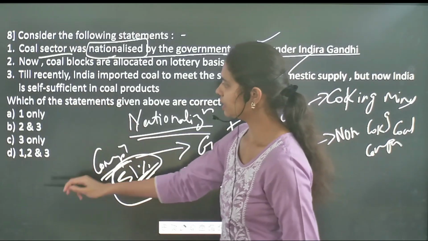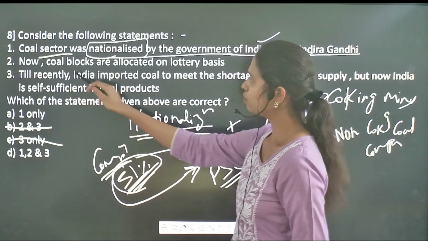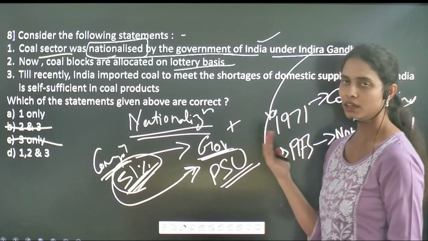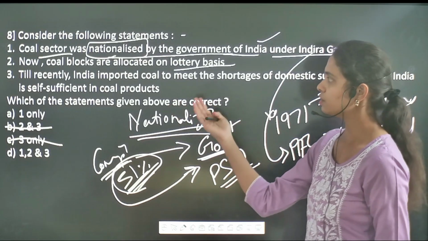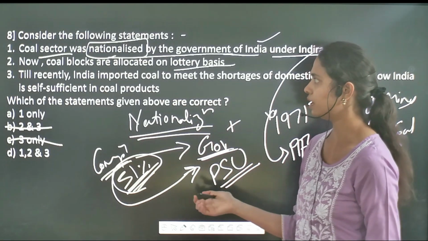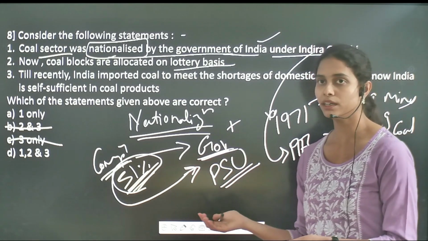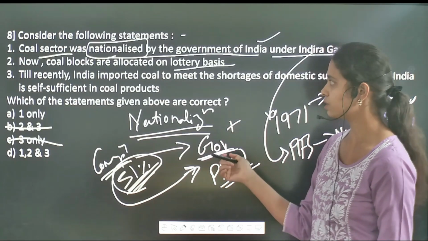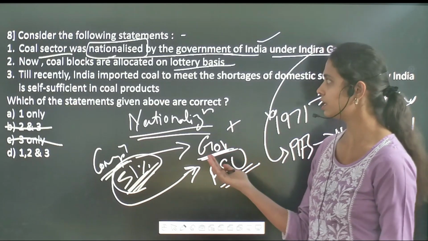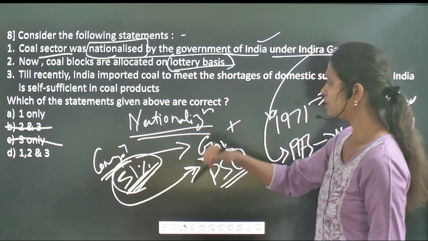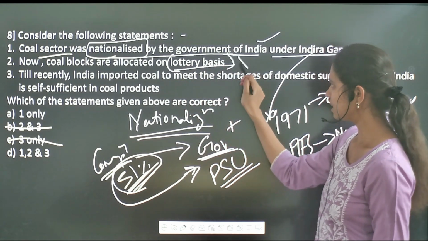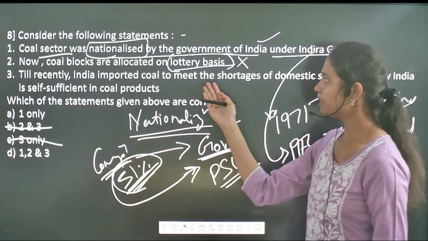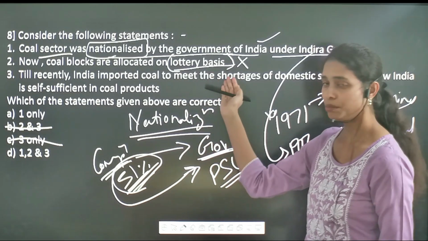If you see the second statement: coal blocks are allocated on a lottery basis. How can you even imagine that such an important core sector of India can be allocated to different miners on a lottery basis, even if you do not know whether it is correct or incorrect? Using just logical imagination, you can understand that it is incorrect, because such an important core sector of India cannot be given to someone for exploration on a lottery basis, right?